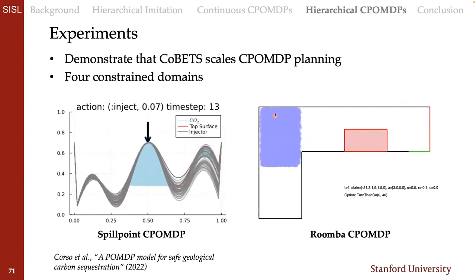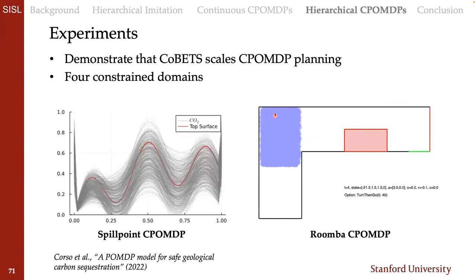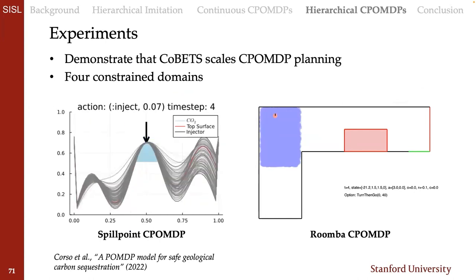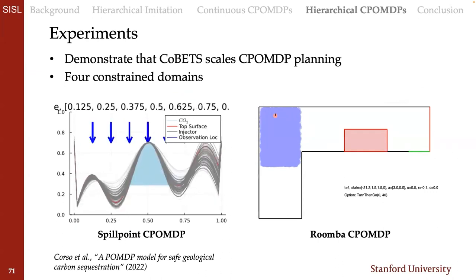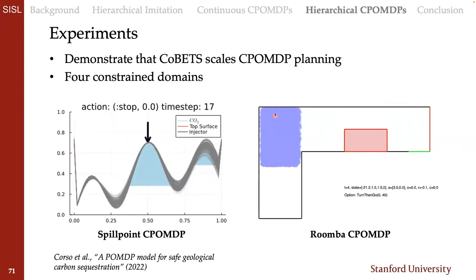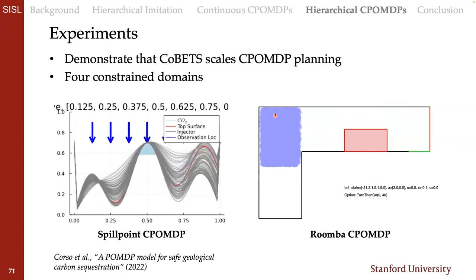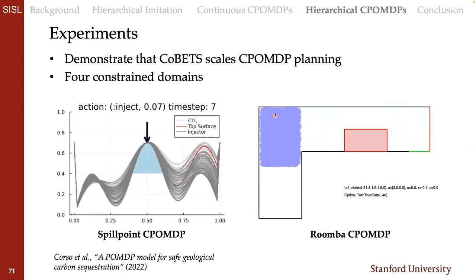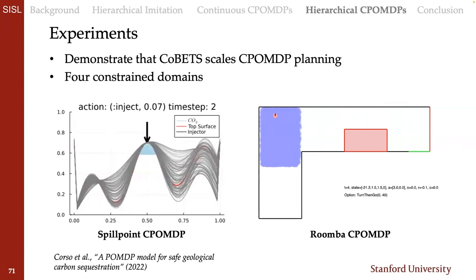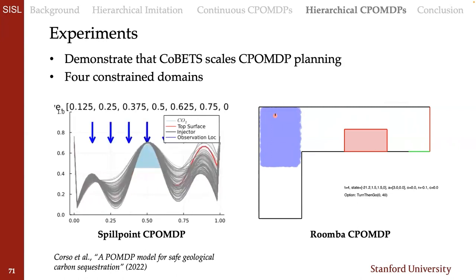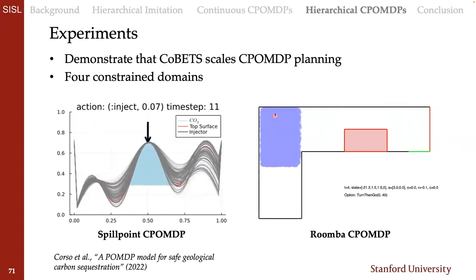We don't know maybe things like the porosity or the features of the rock. So we have to maintain a belief over the possibility of all of those things, and then pick the right injection points and how to make observations so that we can safely plan, all without spilling carbon back to the surface. Doing this requires picking a point to inject really early on, and so it requires doing a very deep search very early on in the problem.